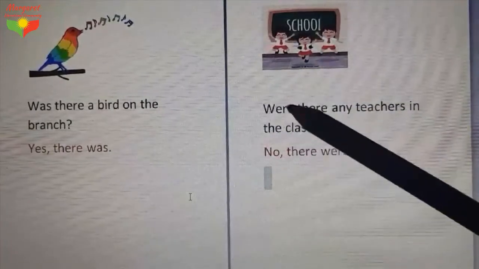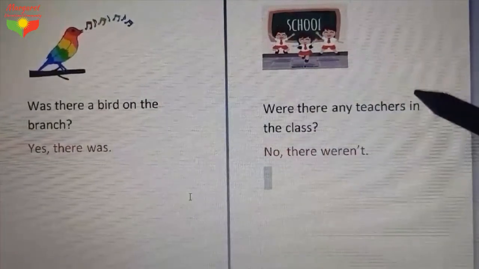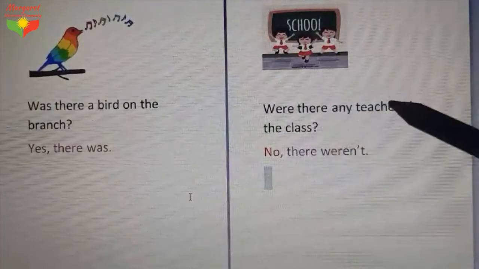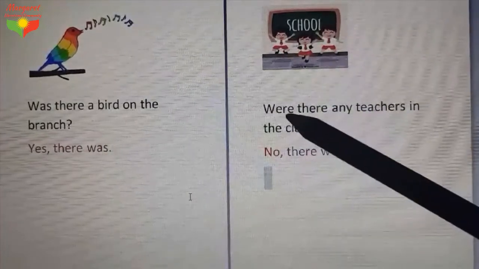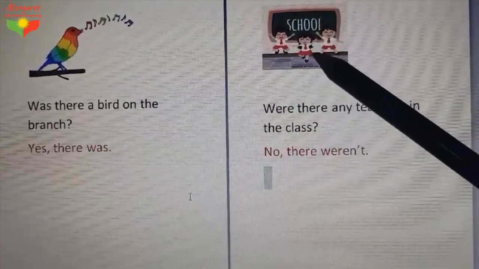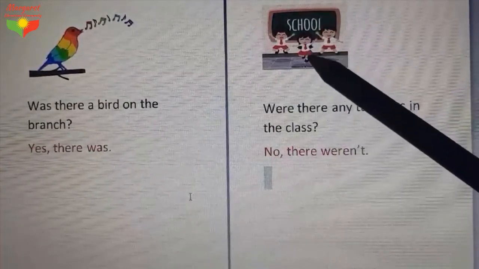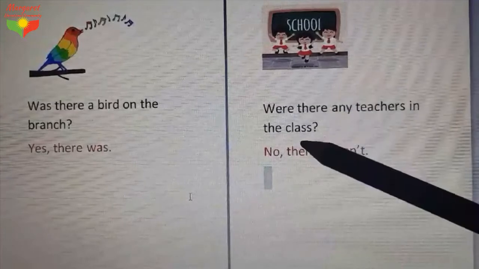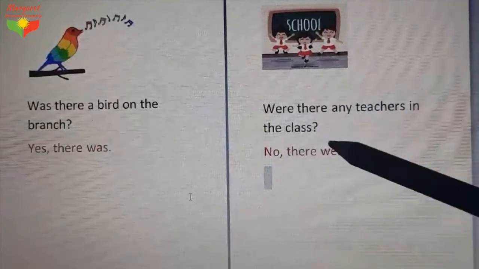So I said, were there any teachers in the class? Were there any teachers in the class? Because I have a plural noun, that's why I asked by were there. So if you look at the picture, I would like to ask you this question right now. Were there any teachers in the class? No. So no, there weren't.